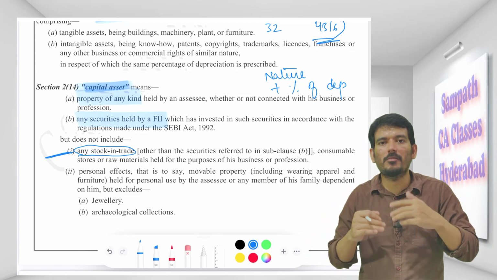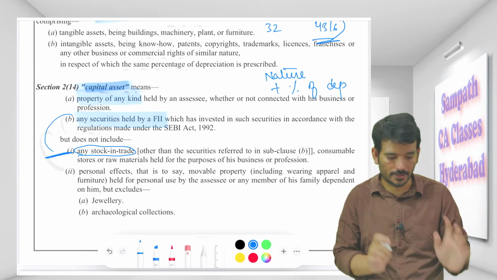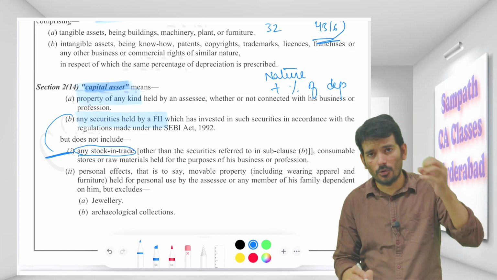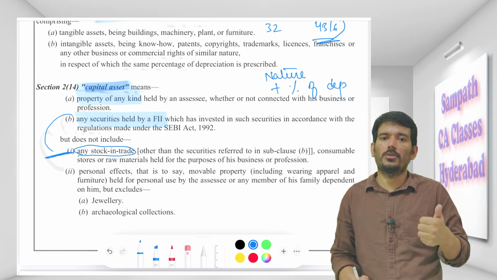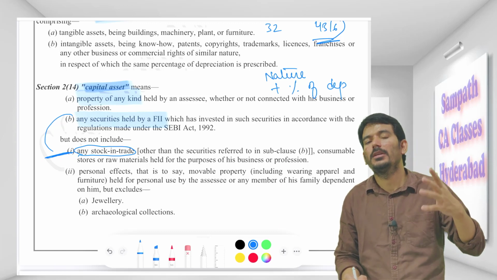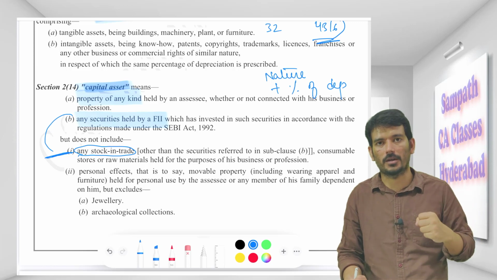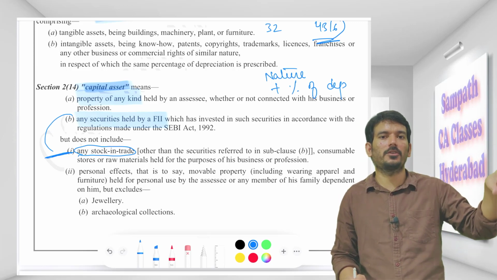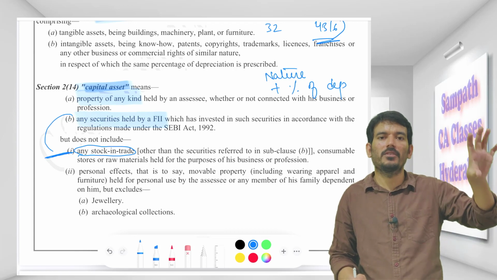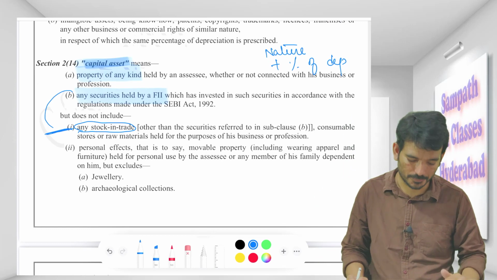That is my business, so I will be paying tax on the business income, like under PGBP. Very clear. But for FII, they are holding investment in Indian companies as stock in trade. Then why are you calling it a capital asset? Because the government has decided to pump more capital in from foreign countries. We will give the benefit of saying that this is also a capital asset for you. So when it is a capital asset for them, their rate of taxation will be lesser, and they will be more encouraged to come to India and invest.